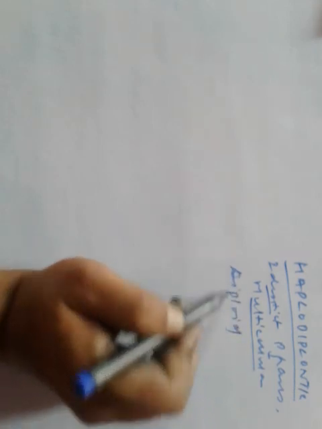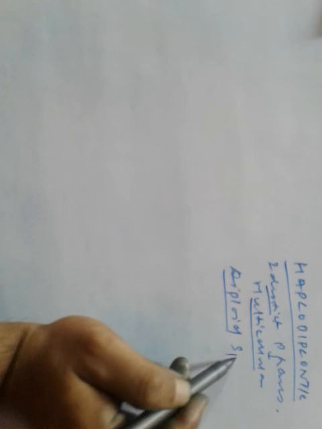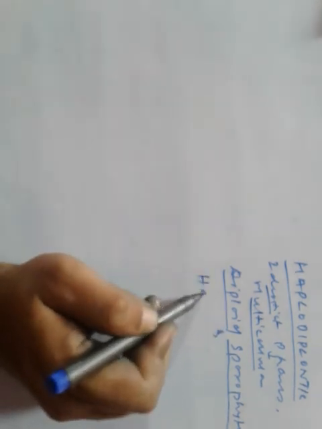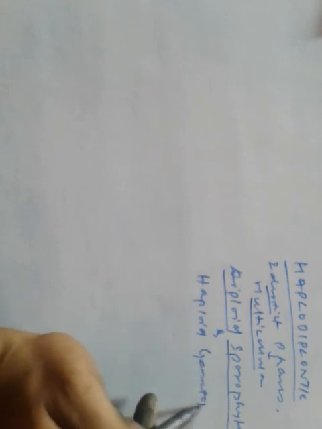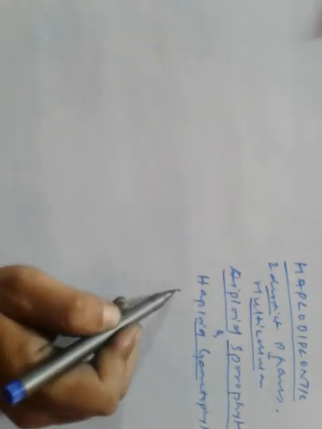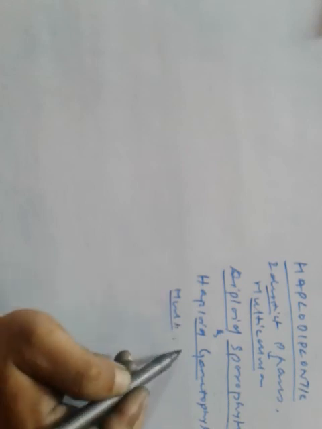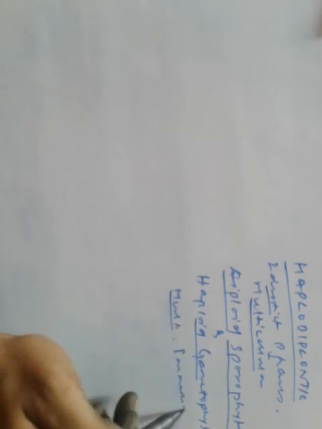Diploid sporophyte, we know that sporophytes are diploid, and haploid gametophyte. Both phases are multicellular, and an intermediate stage is present. This term is very important here.